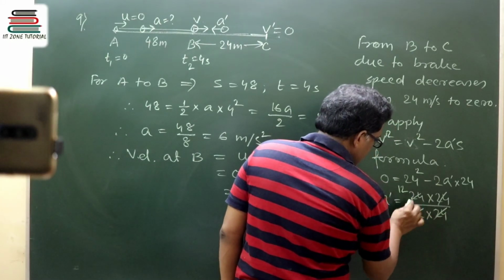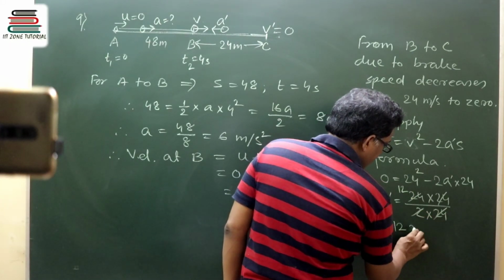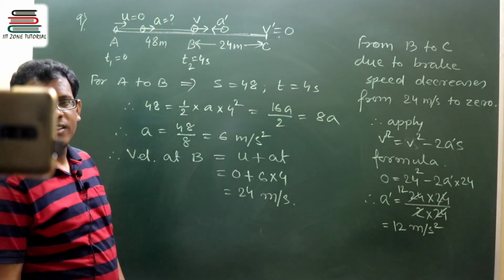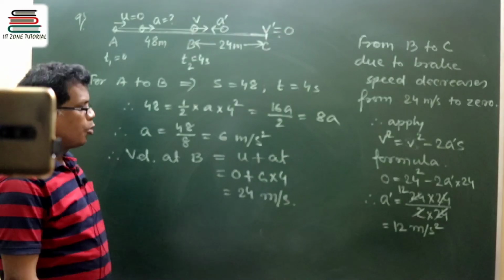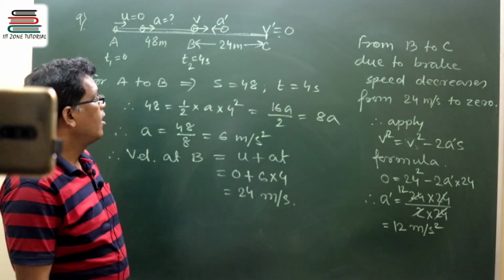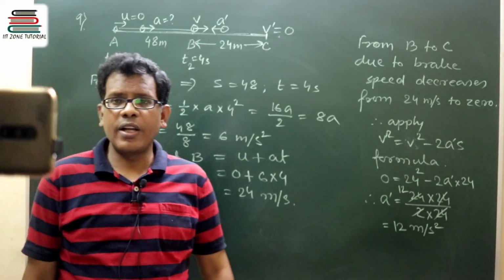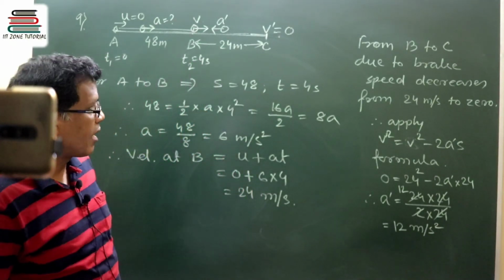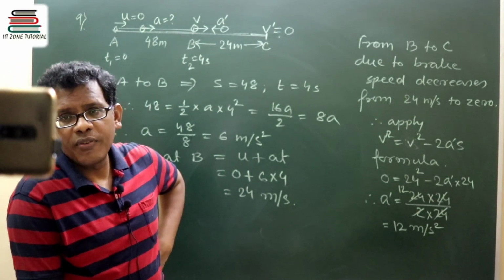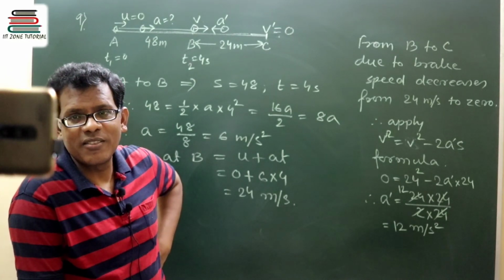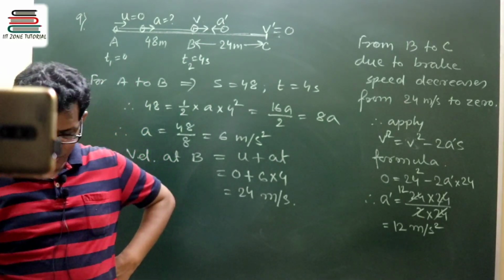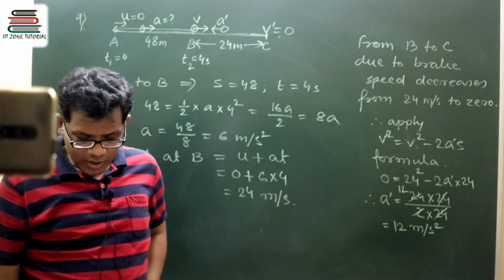So it is a calculation relating to 12 meter per second square. Got it? Yes, due to brakes, the retardation value applicable on the vehicle during its motion from B to C, travelling through 24 meter, where it finally comes to rest, we are getting as 12 meter per second square. Is that okay?